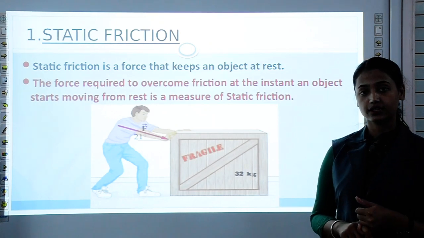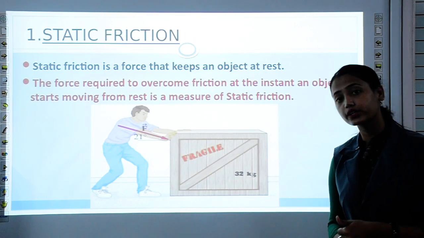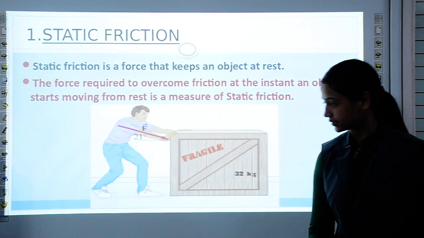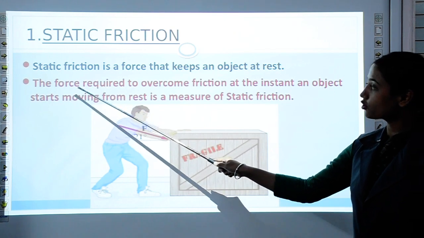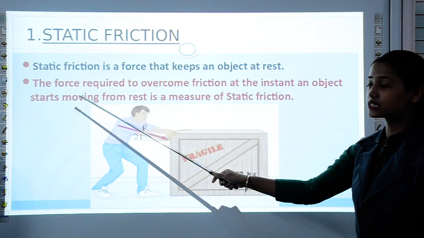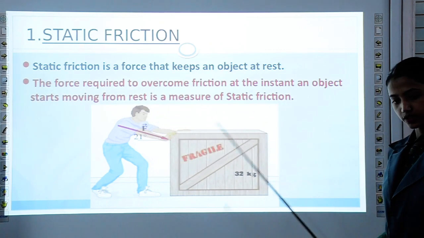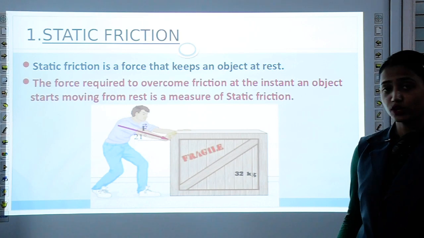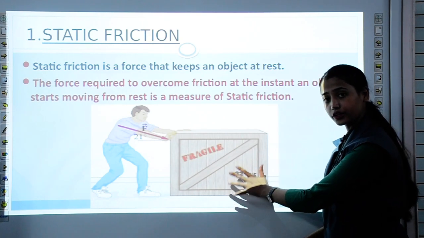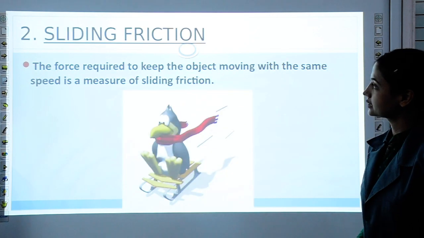That force is known as static force, which is required to overcome the frictional force. The force required to overcome friction at the instant an object starts moving from rest is a measure of static friction. Means it is at rest and now you have to move it. That force is frictional force.